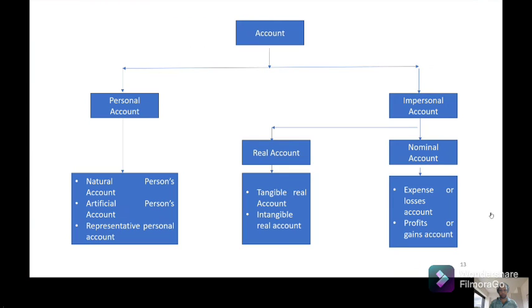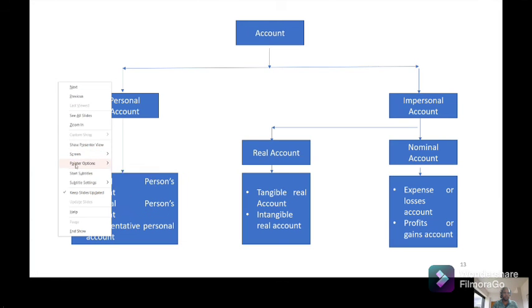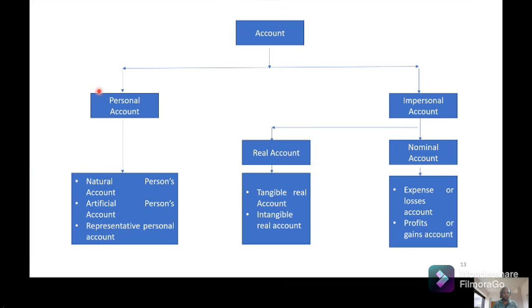So we will learn about accounts here. What are the accounts? There is personal account and impersonal account.